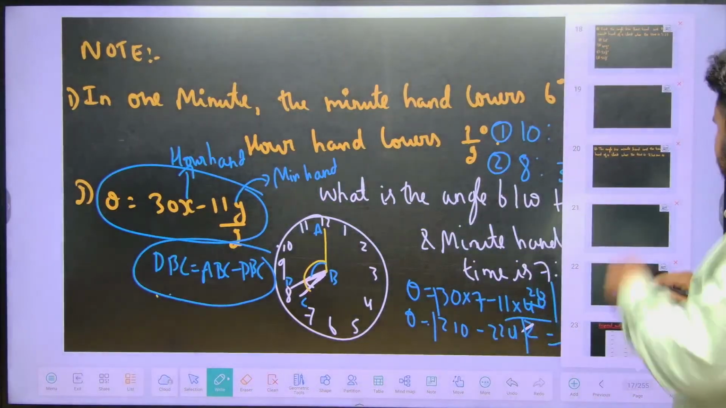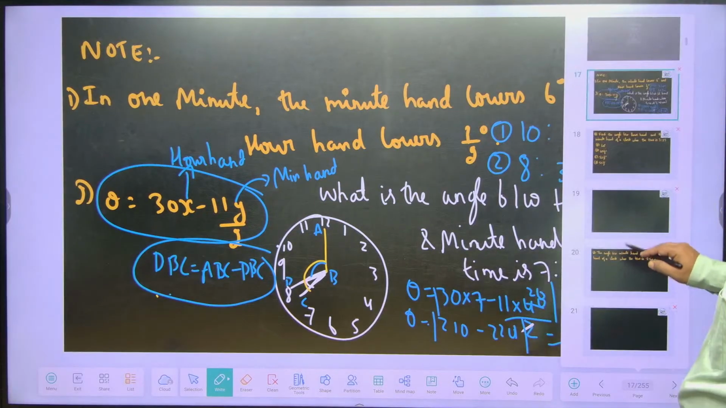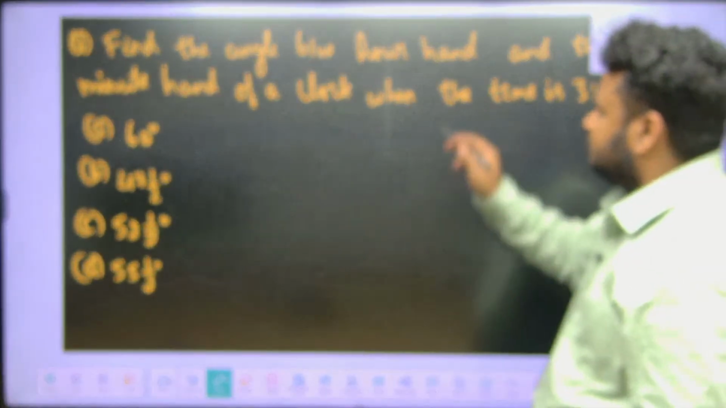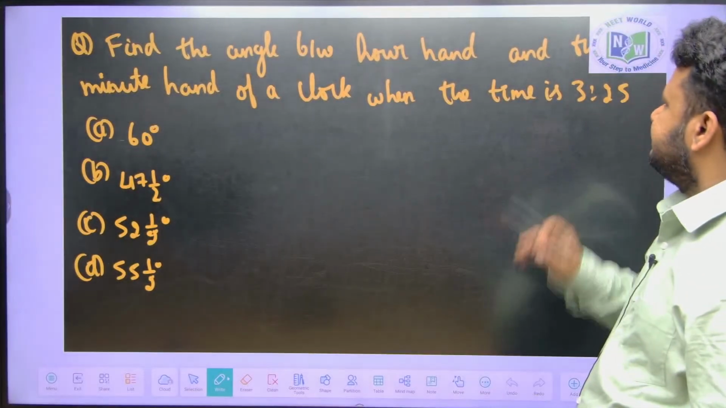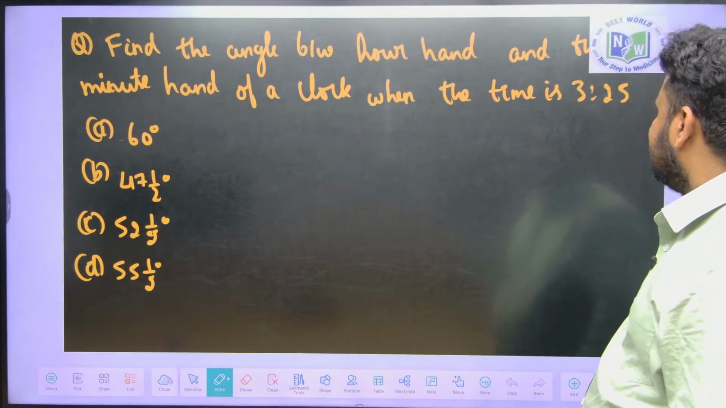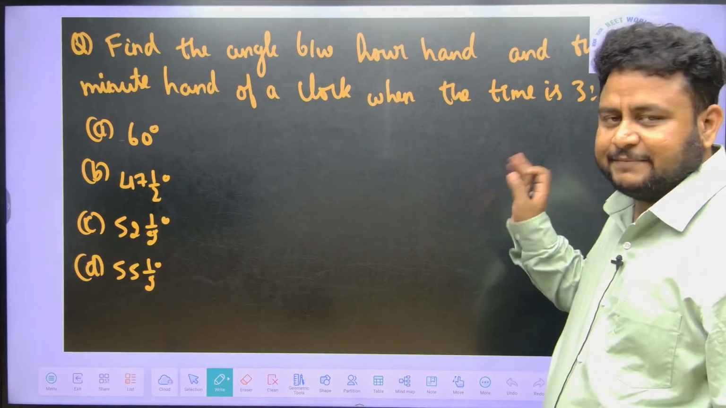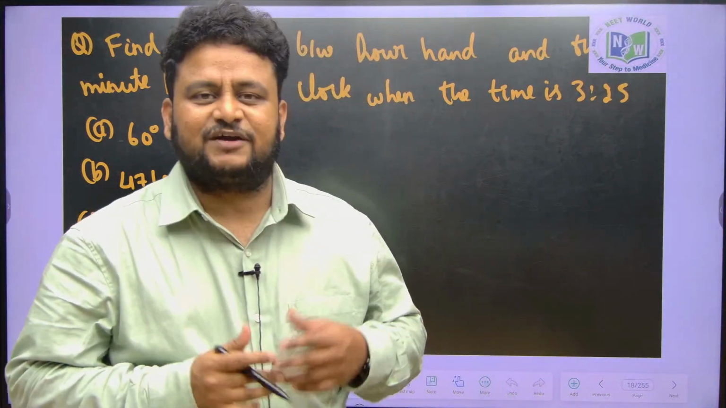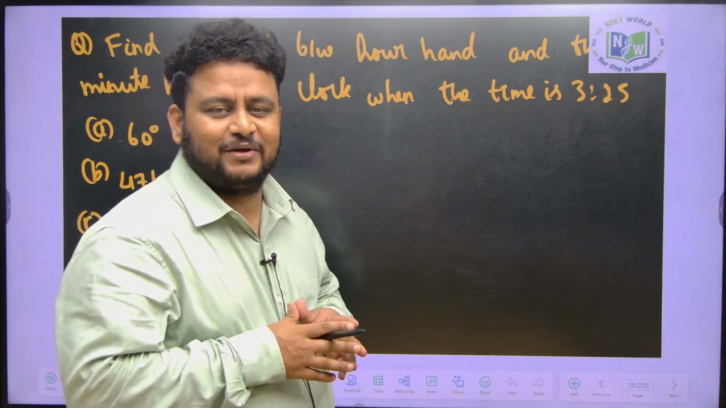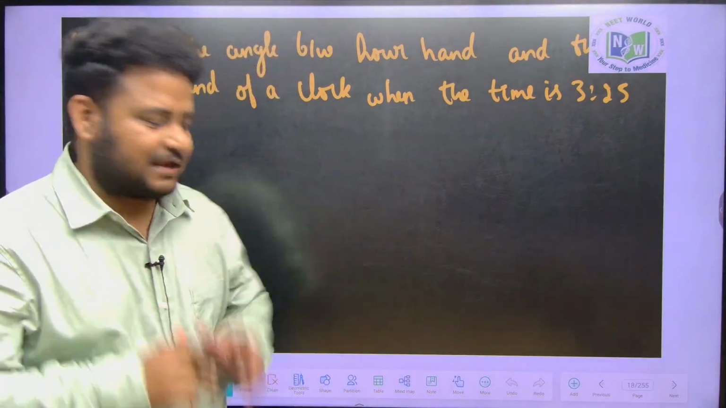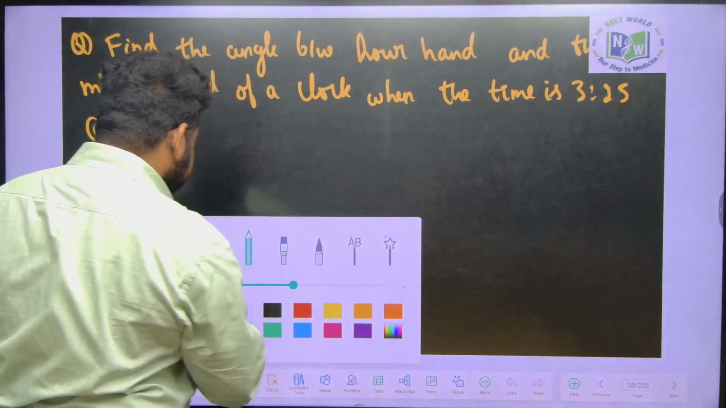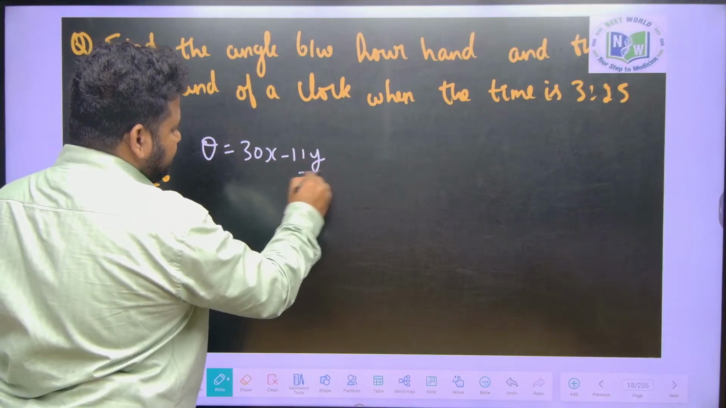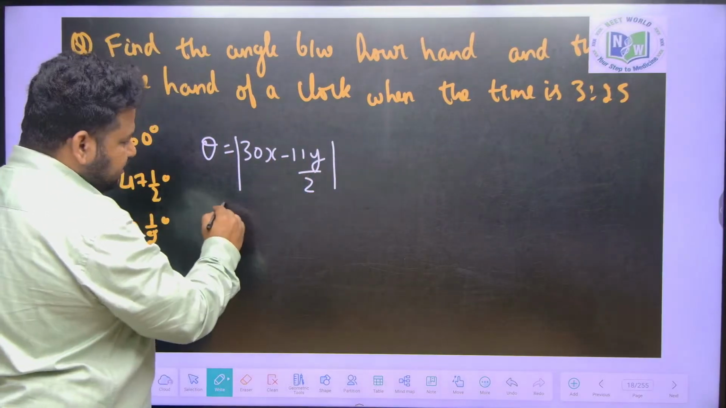So these are all about the angle between the hour hand and minute hand. Let us take up one of the questions they have given. Find the angle between the hour hand and the minute hand of a clock when the time is 3:25. The conventional method, like I told you, will take a lot of time. Instead of that, we will use the shortcut, that beautiful formula: theta is equal to 30x minus 11y by 2, within the modulus sign, because theta cannot be negative here.